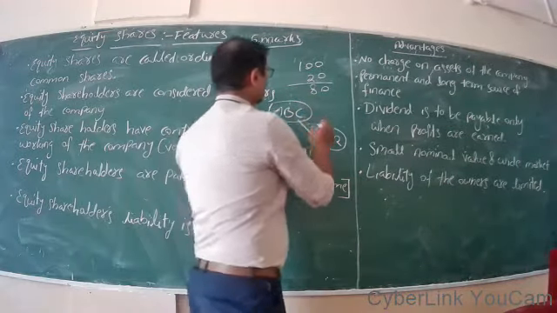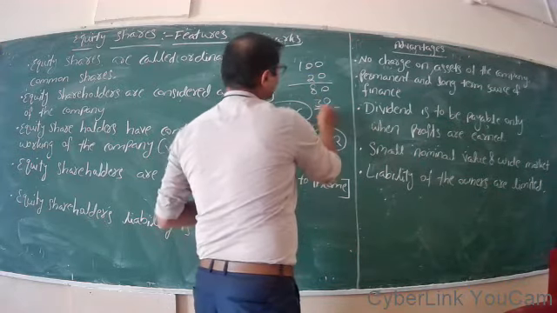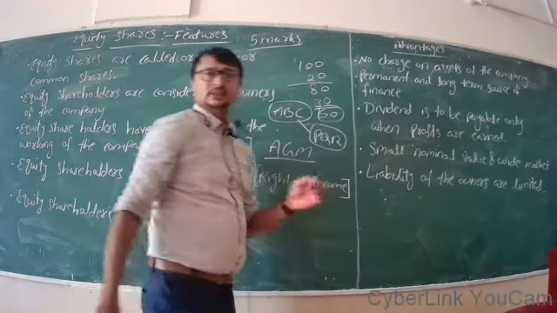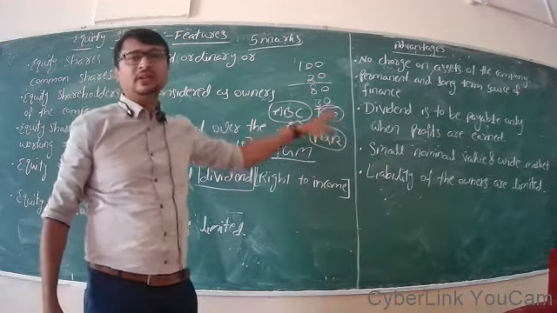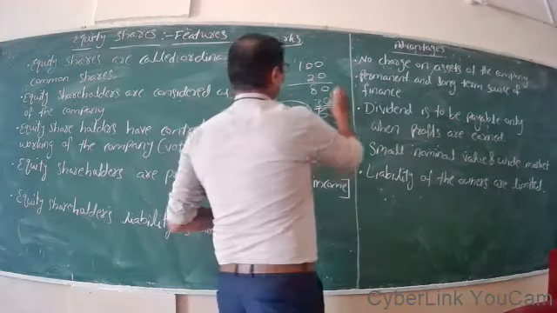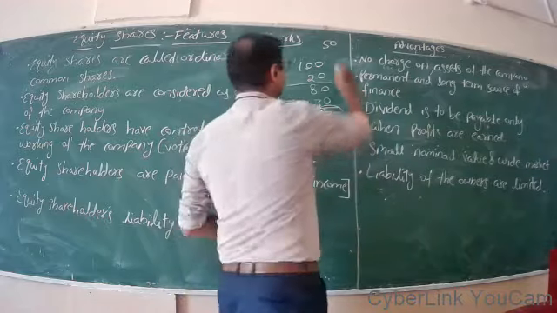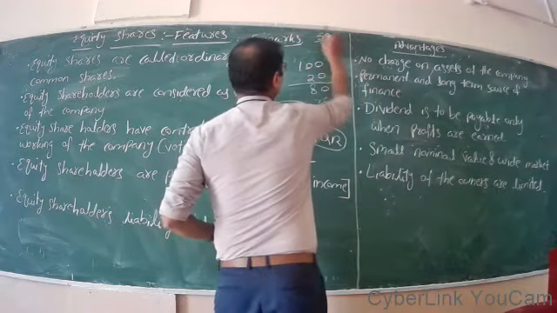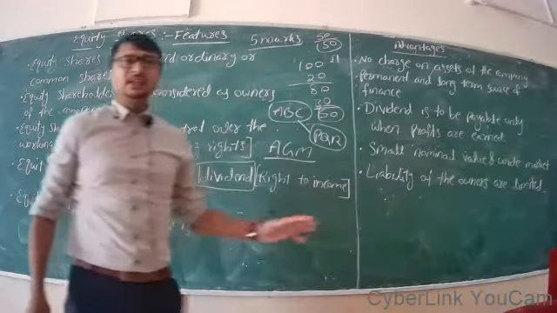Say the preference shareholders get around 30 rupees. The remaining 50 rupees is the profit available to equity shareholders. If there are 50 shares, and the profit is 50, each shareholder will get 1 rupee as dividend.